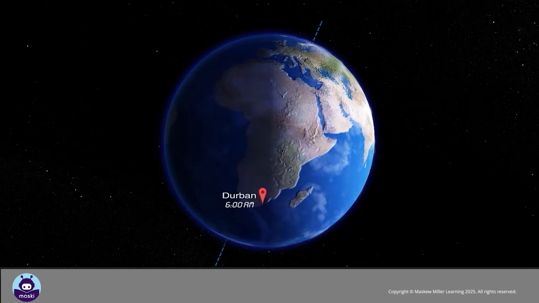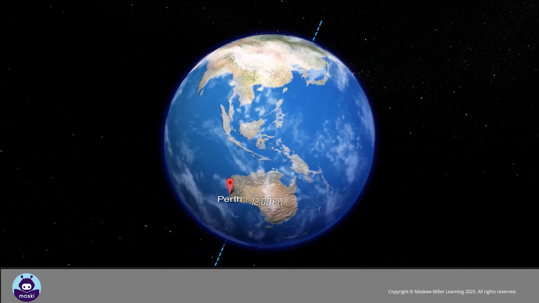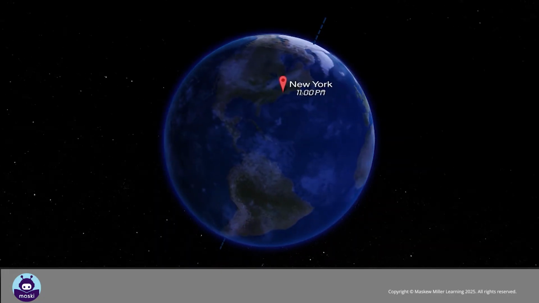When it is early morning, for example 6 a.m. in South Africa, it is already midday in Perth, Australia, whereas it is not yet midnight, 11 p.m. in New York.